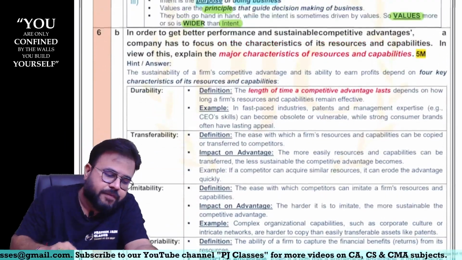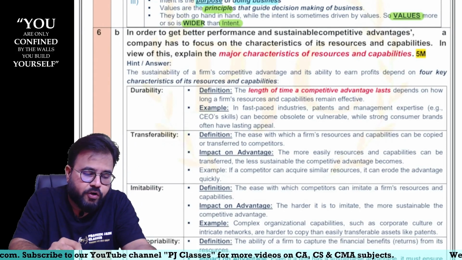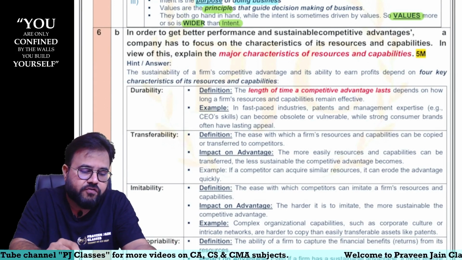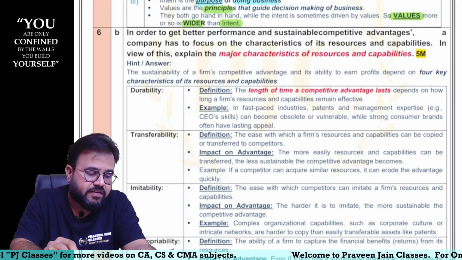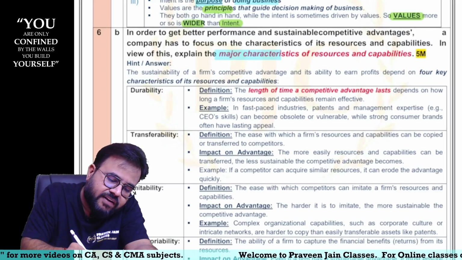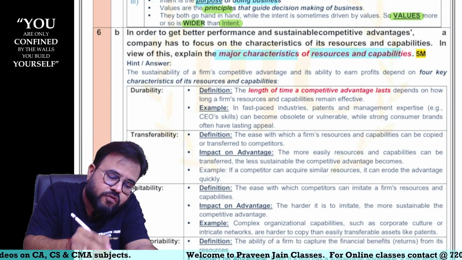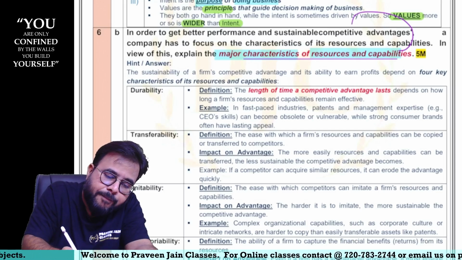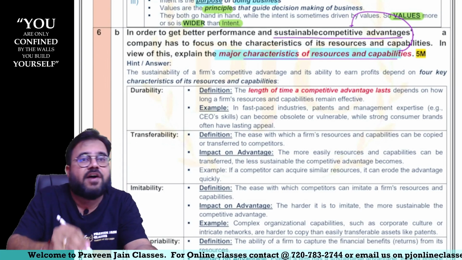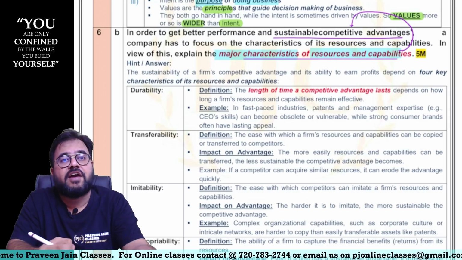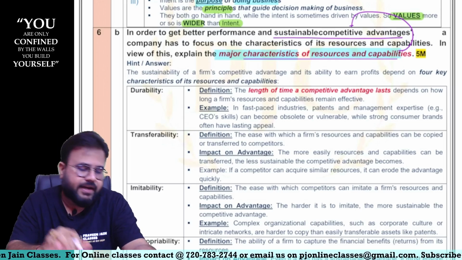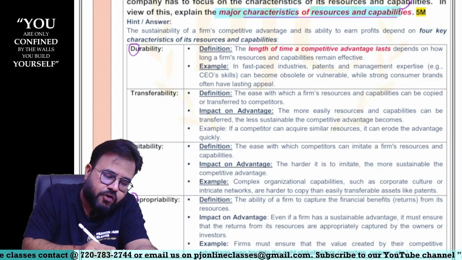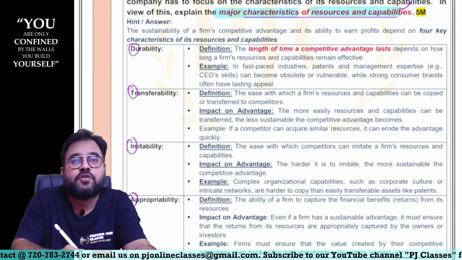Now let us see 6B. In order to get better performance and sustainable competitive advantage, a company has to focus on characteristics of its resources and capabilities. In view of this, explain major characteristics of resources and capabilities. So you have to explain major characteristics of resources and capabilities so that the company can sustain the competitive advantage. If you can recall, for this we have given one memory technique, ADIT. So what are the four characteristics? A stands for appropriability, D stands for durability, I stands for immutability, T stands for transferability.